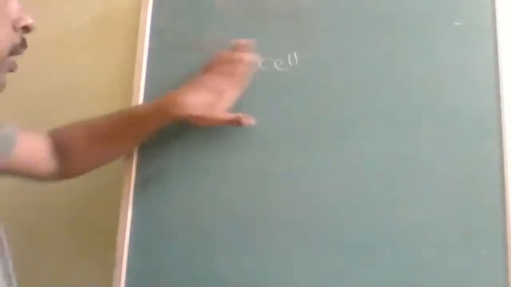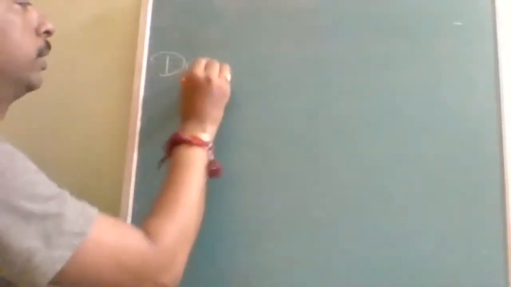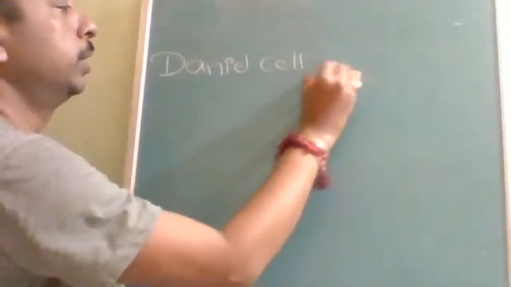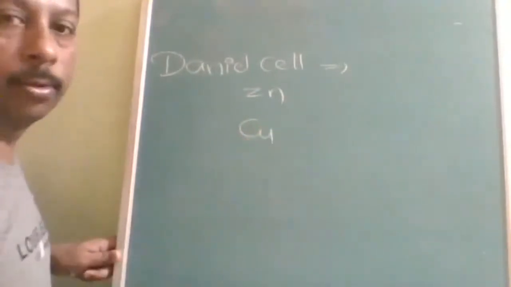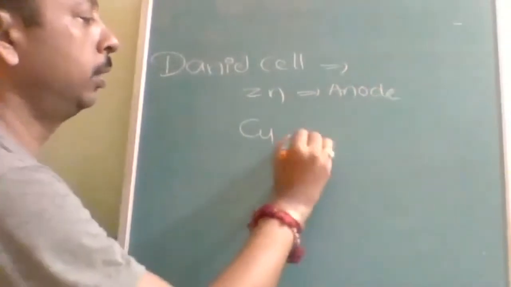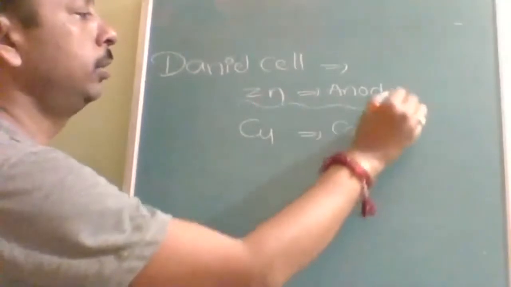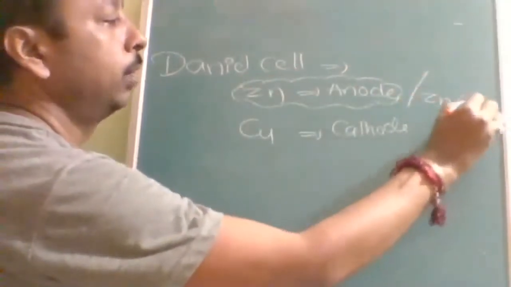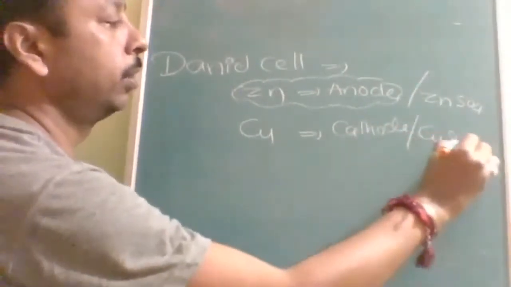In the electrochemical cell, the very first and most frequently asked questions are from the Daniel cell. The Daniel cell uses zinc as the anode and copper as the cathode. The highly reactive metal will always act as the anode, and the less reactive metal will act as the cathode. A salt solution containing zinc, ZnSO4, acts as the electrolyte in this cell, and it is associated with copper sulfate.